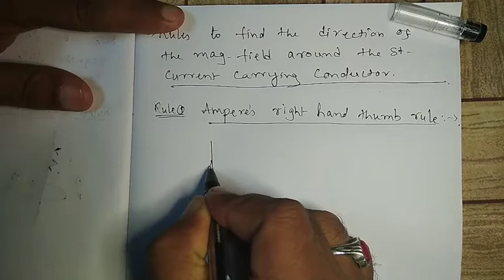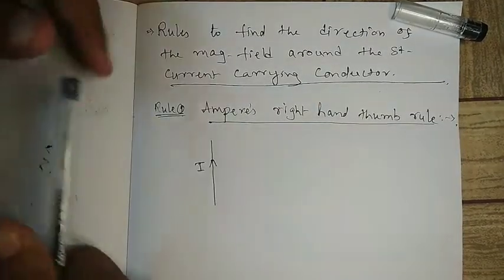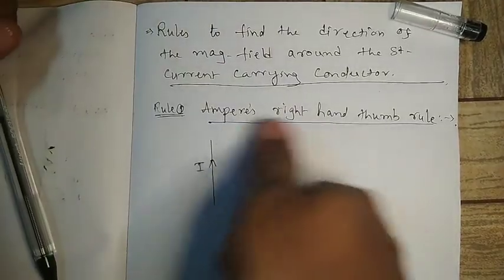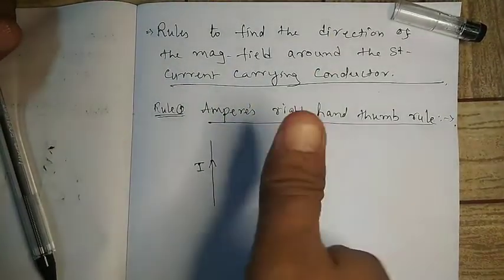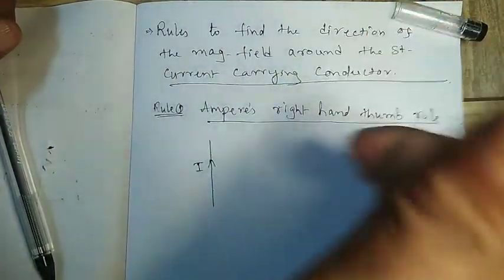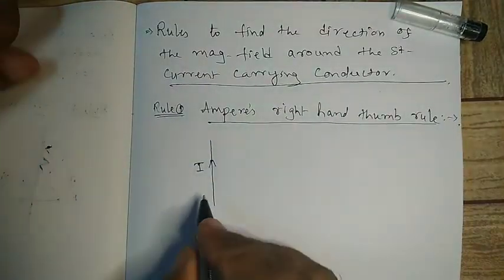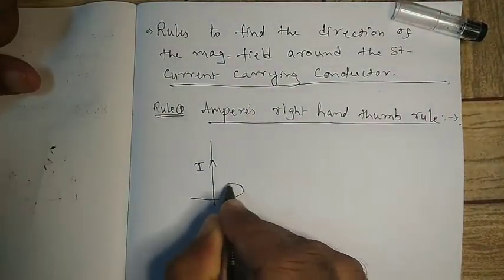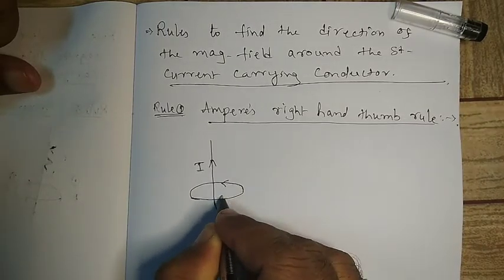If this is a current I moving in upward direction, then according to the right hand thumb rule, if the thumb is pointing towards the current, then the curling fingers will give the magnetic field. So the fingers are curling like this, and this will give the magnetic field direction.